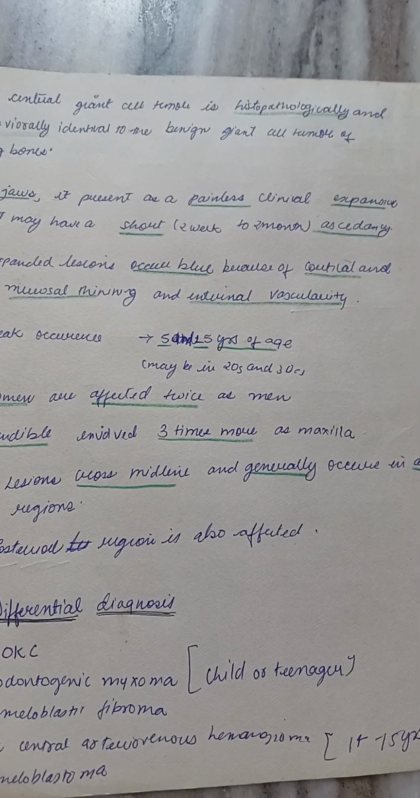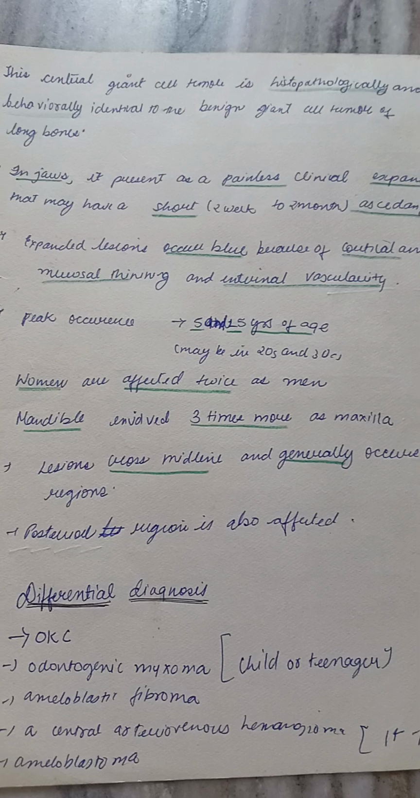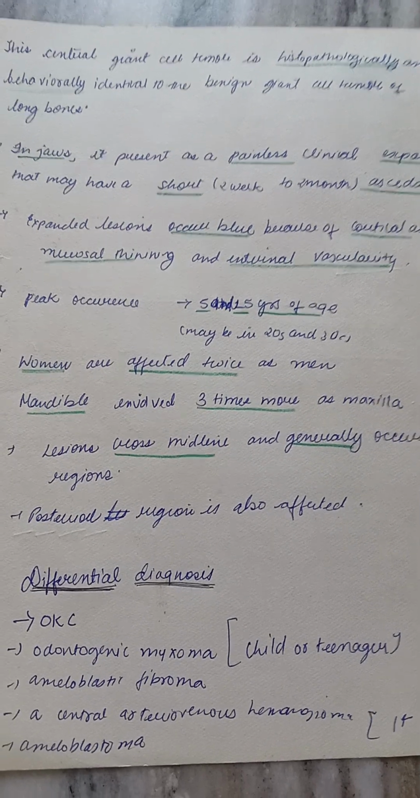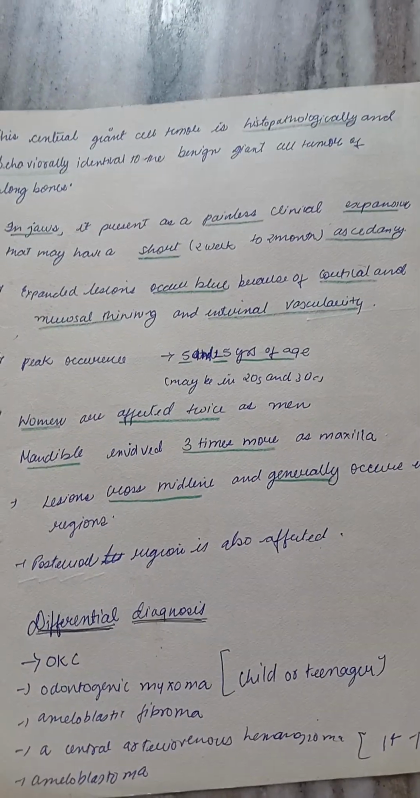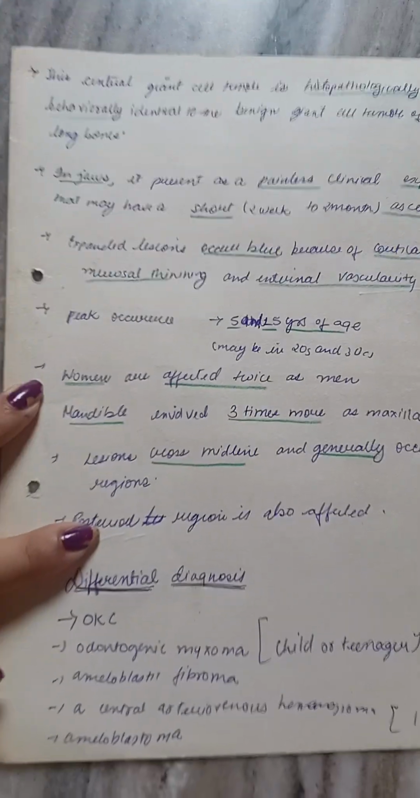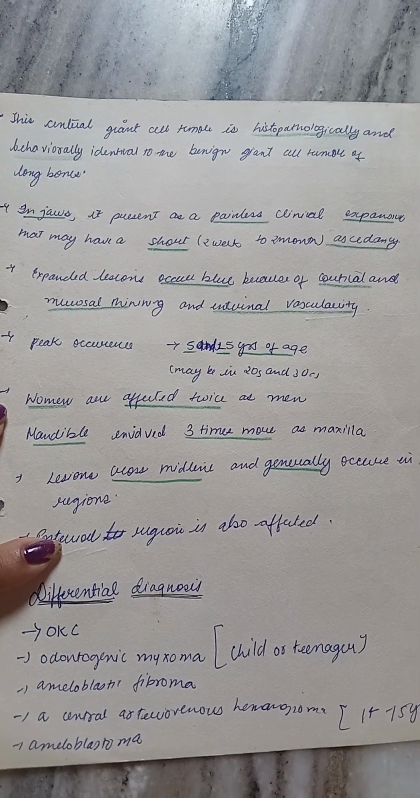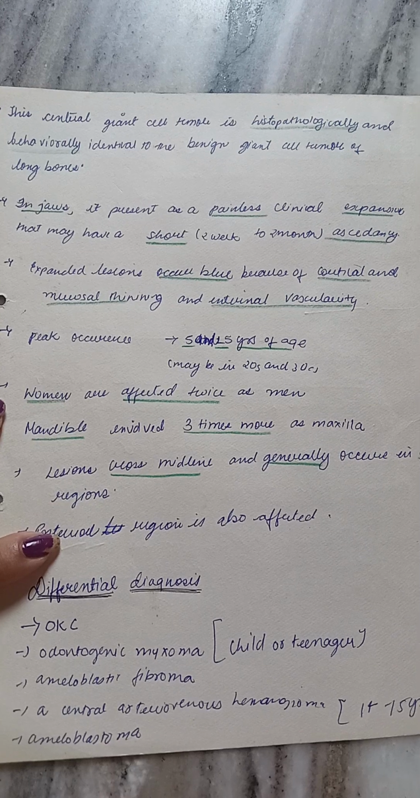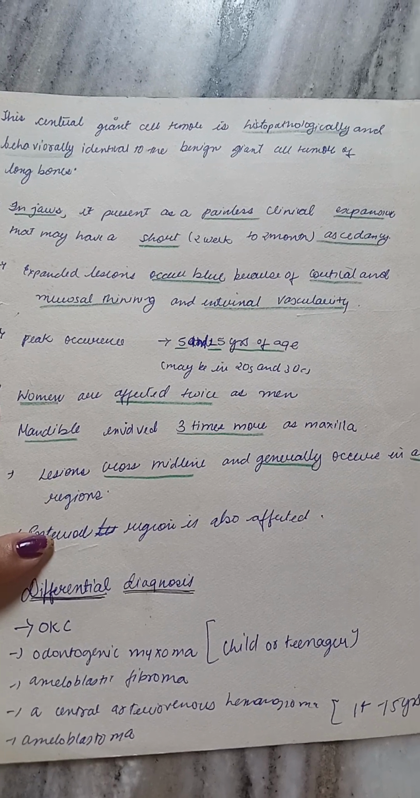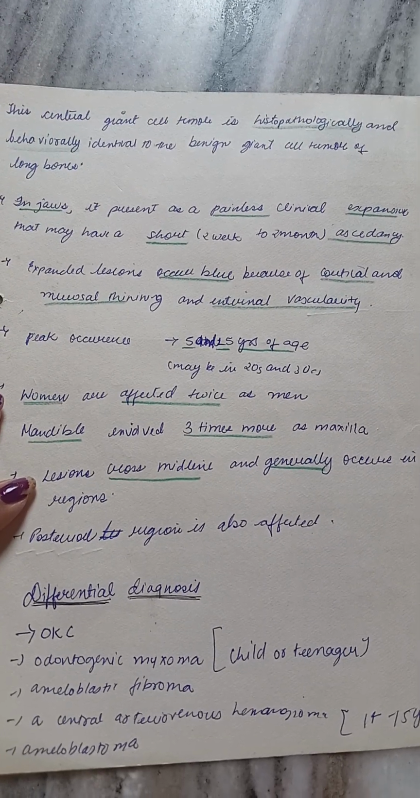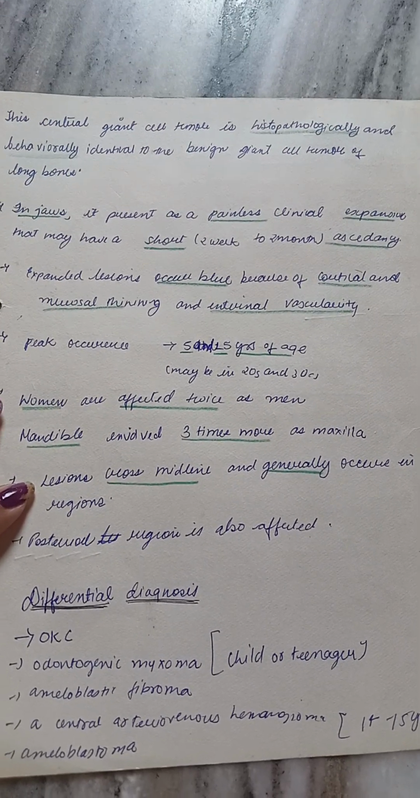This central giant cell tumor is histopathologically and behaviorally identical to the benign giant cell tumor of the long bone. तो जो लॉन्ग बोन में बेनाइन जाइंट सेल ट्यूमर मिलते हैं वो वैसे ही होते हैं सेंट्रल जाइंट सेल ट्यूमर ऑफ जॉ. In the jaws it presents as a painless clinical expansion that may have a short ascendancy, that is short मतलब 2 week to 2 month के लिए, and they present as a painless expansion.